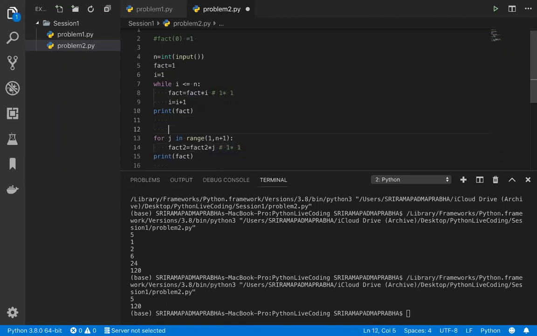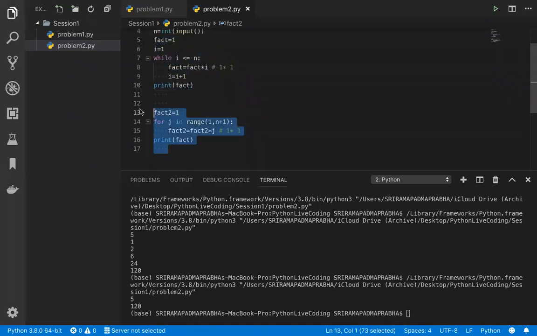So let me take fact2 is equal to 1. The first one is fact is equal to 1, and this is fact2 is equal to 1, because the first is with the while loop and this is with the for loop. And j is equal to 1 is not required, because j is already there in the range function.